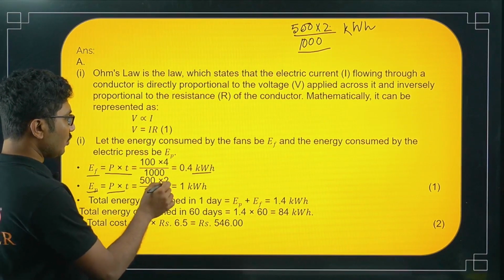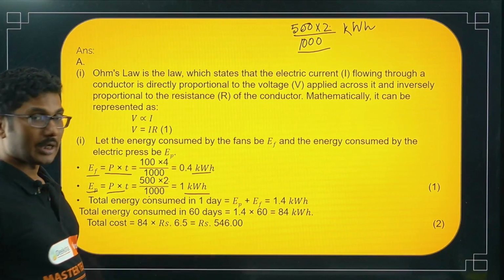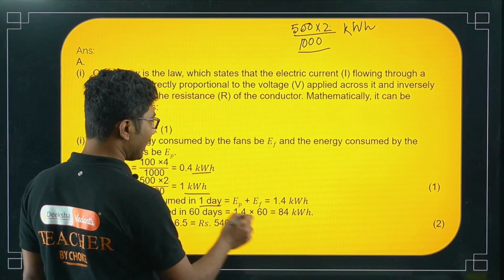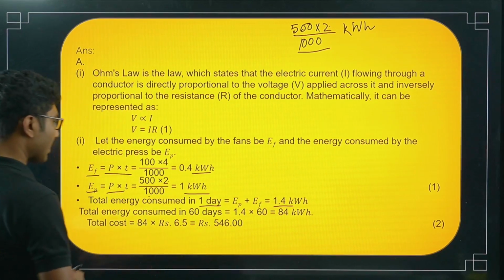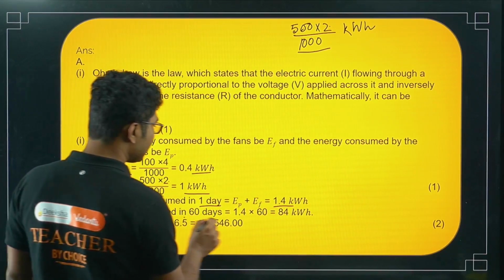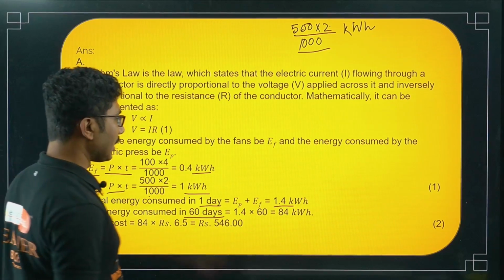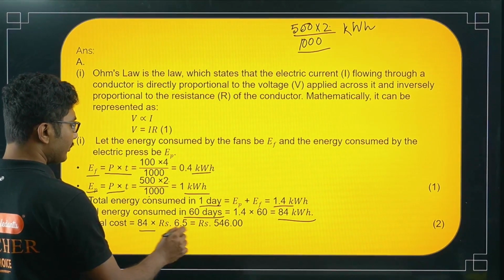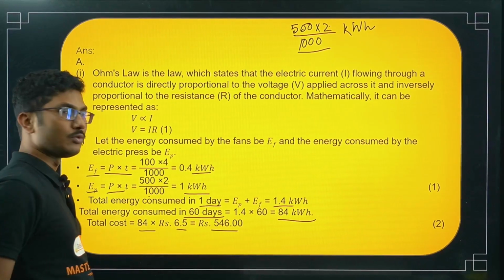So 5 into 2 divided by 1000, that is the kilowatt hour by the electric press. So total energy consumed in 1 day is 1.4 kilowatt hour. So total energy consumed in 60 days, 2 months, right? That will be 84 kilowatt hour. So the total cost is 84 into 6.5, that is 546 rupees.